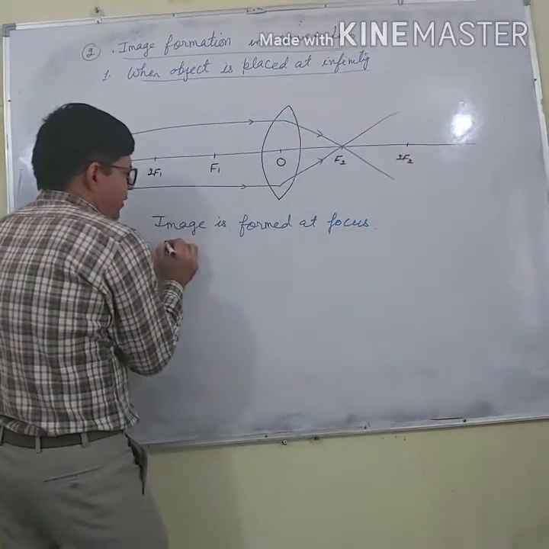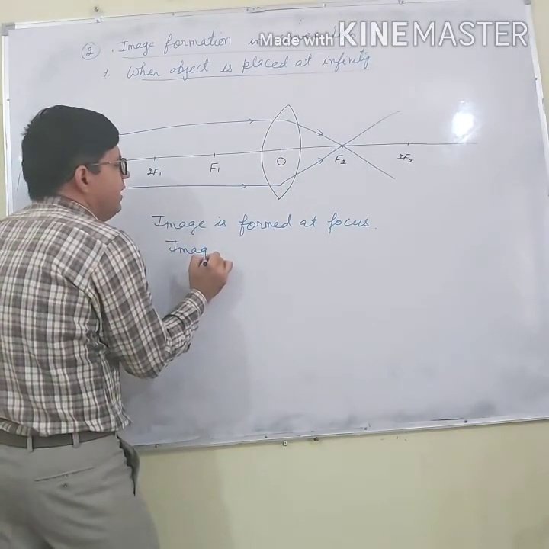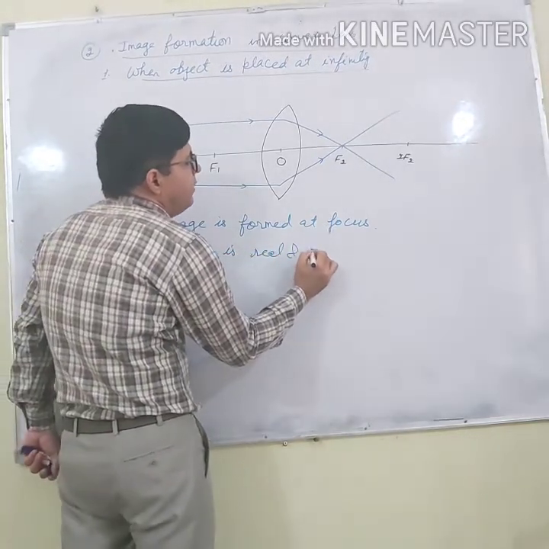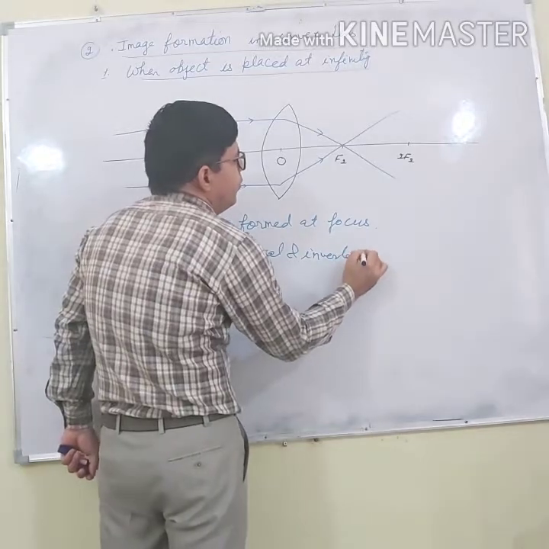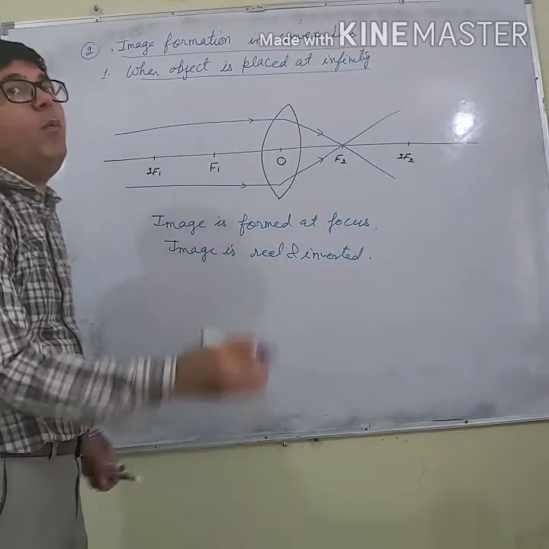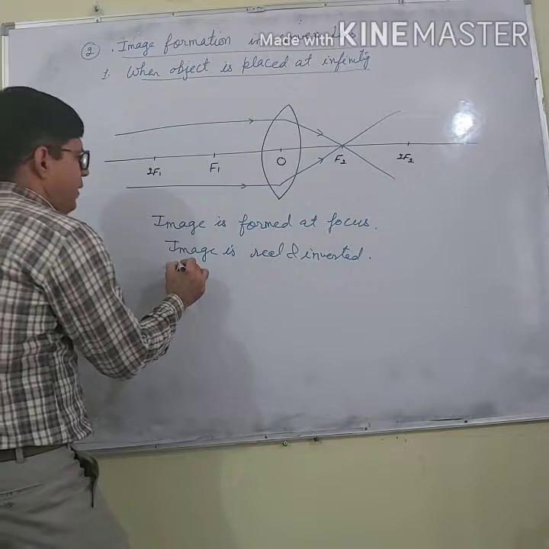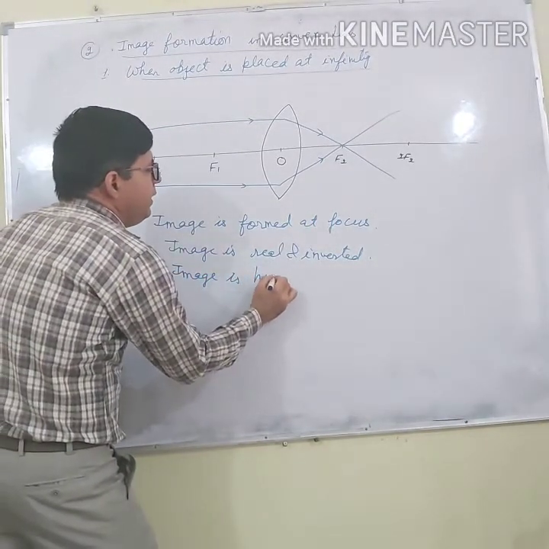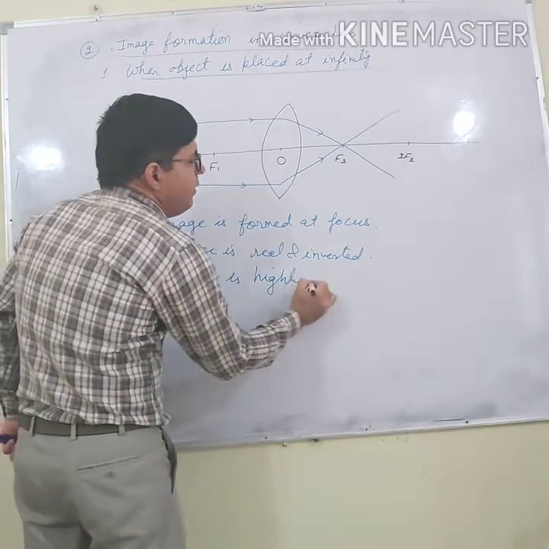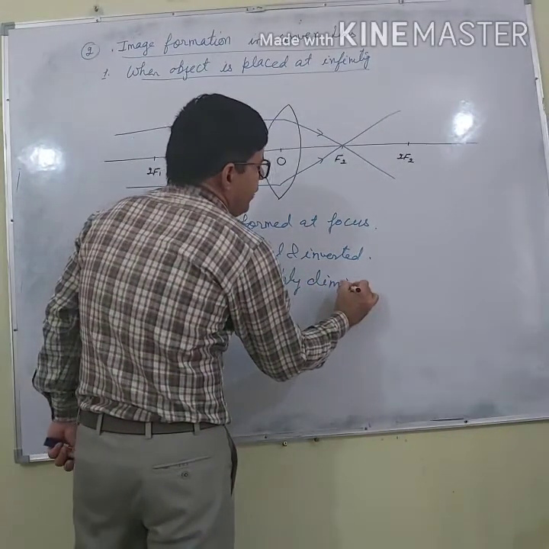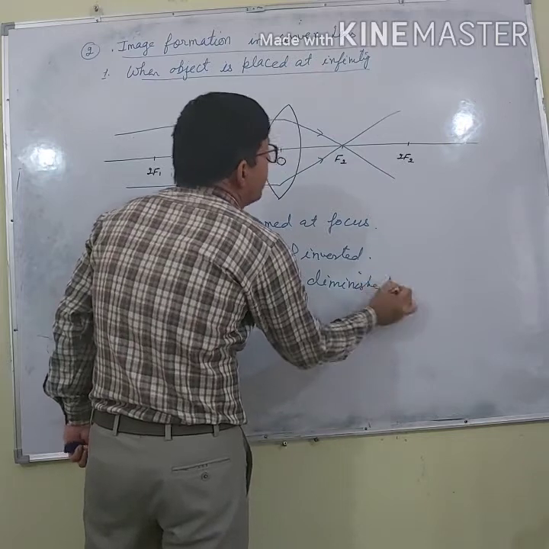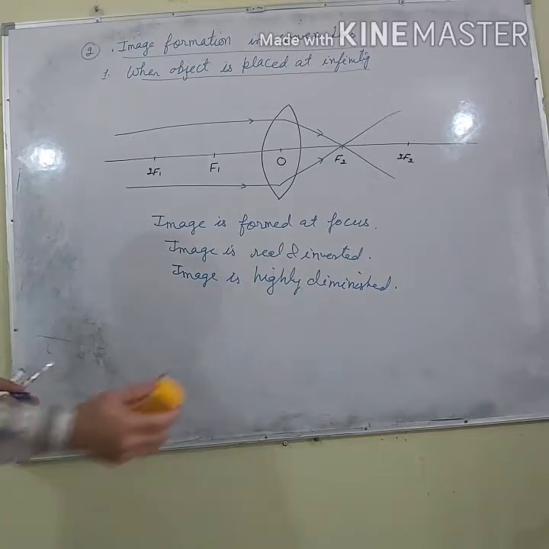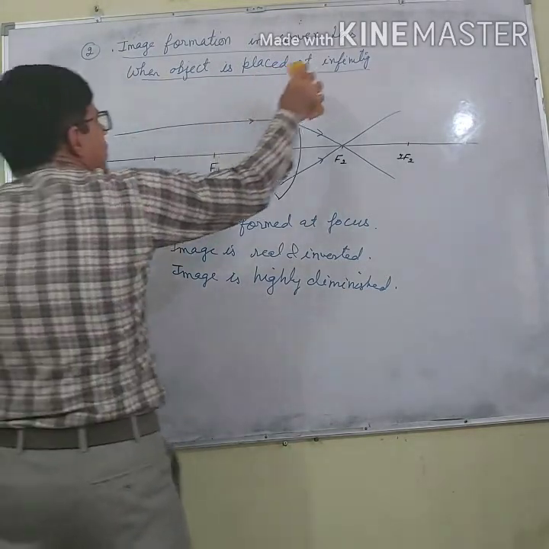And second, what type of image is? Real or virtual? Real. Image is real. And if it is real, it is inverted also. What is the size of image? Very, very small. Image is highly diminished. Case same as that of concave mirror. Right?